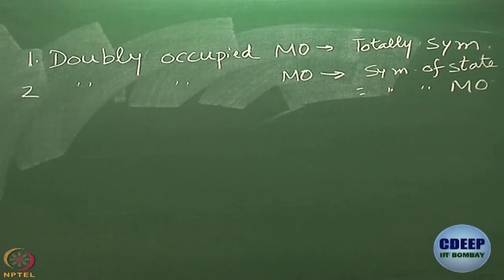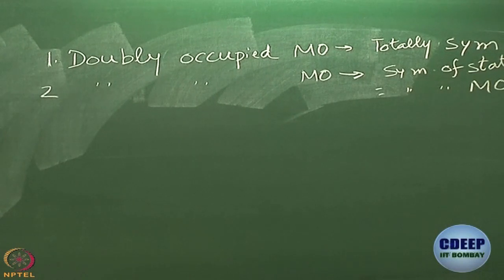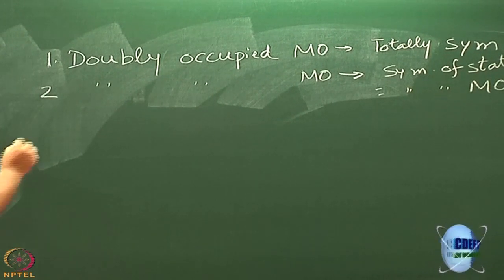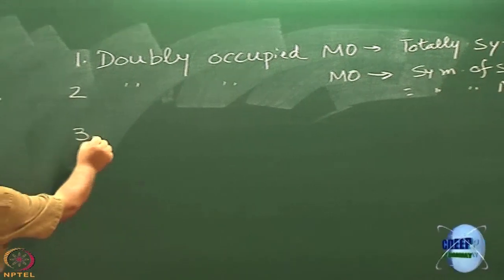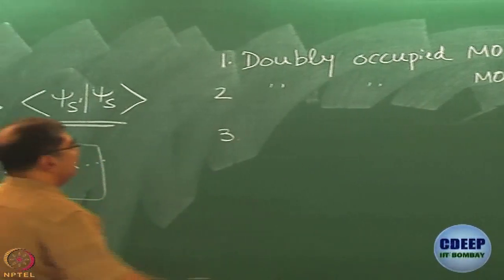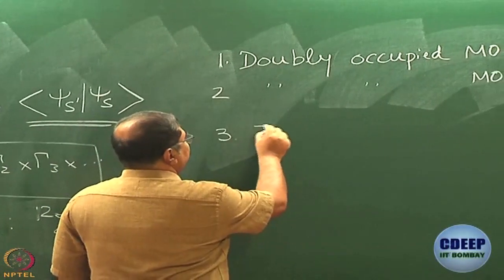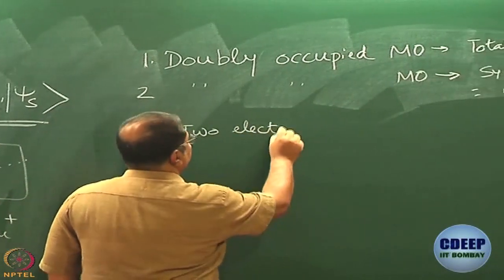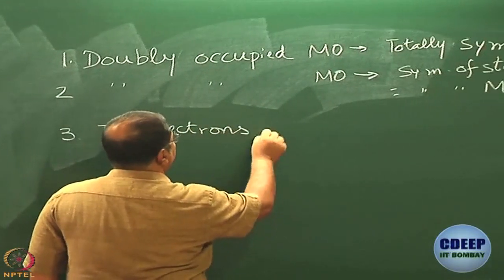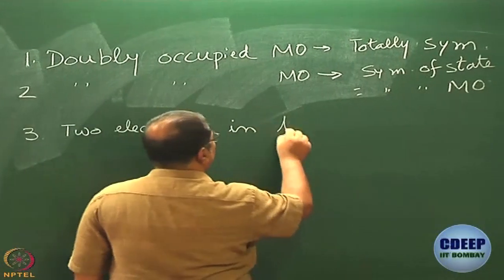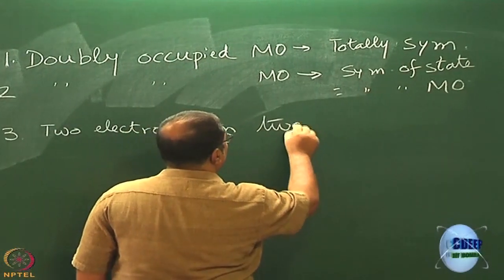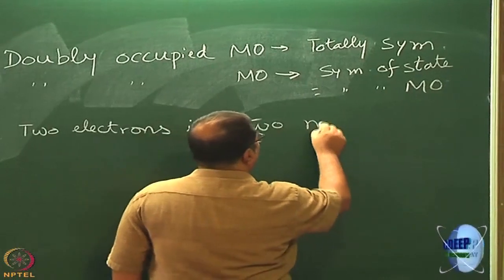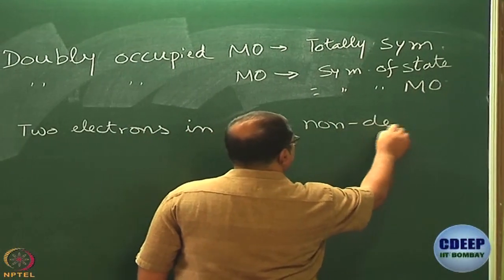Now, rule number 3 is you have 2 electrons in 2 non-degenerate orbitals.